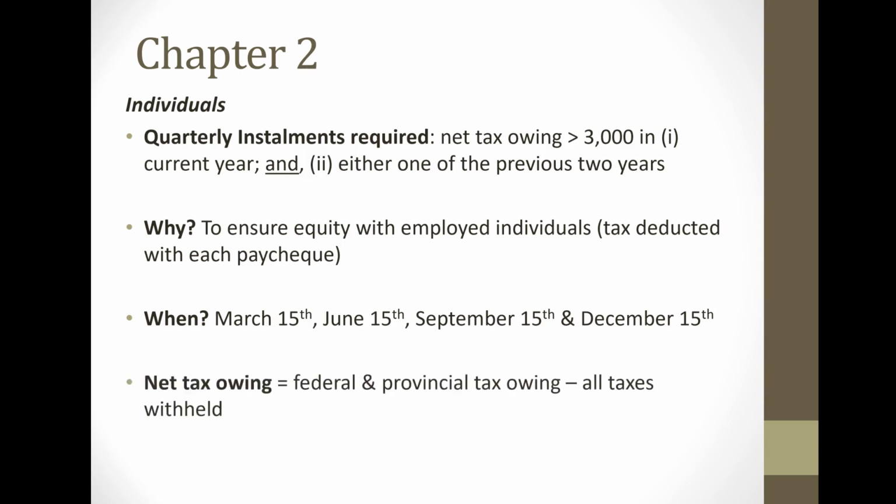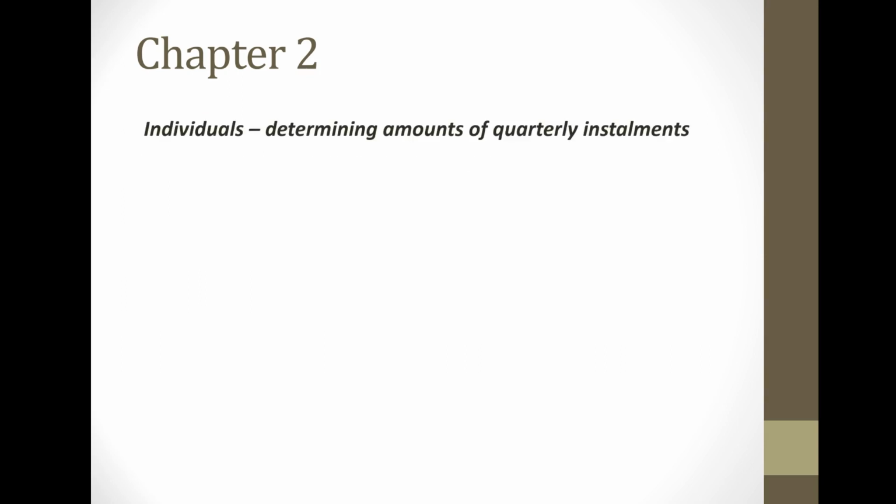So what is net tax owing? Net tax owing is the total federal and provincial taxes owing for that particular year minus any taxes withheld. Taxes withheld would be, for example, the taxes that the employer withholds from their employees' paychecks. Now, look at the statement at the top. It's an and statement. So that means that both conditions need to be met in order for quarterly installments to be required. Moving on to the next slide.